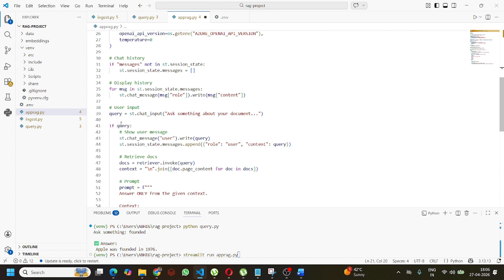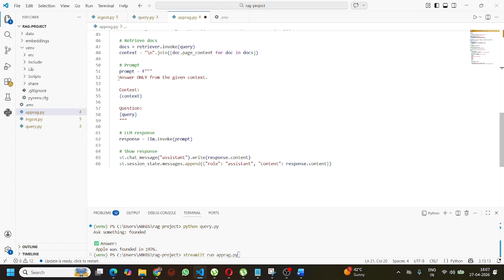Check the user input. This is the place from where we are taking the input. This is the ID, so we use chat message. When we put the user in the session, and then we open it. After that, we are retrieving: with the retriever, we call retriever invoke on the query, whatever query we get, and work on the basis of that.